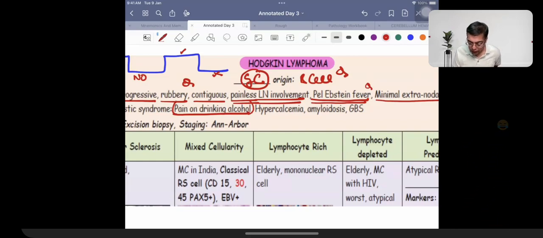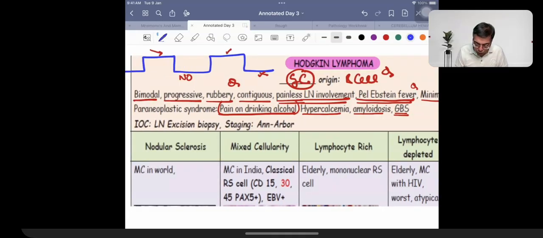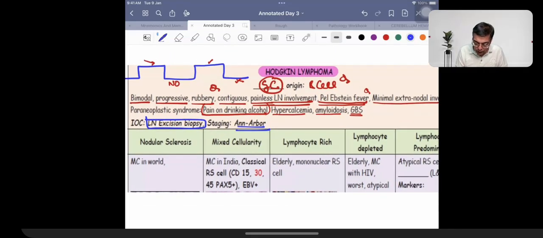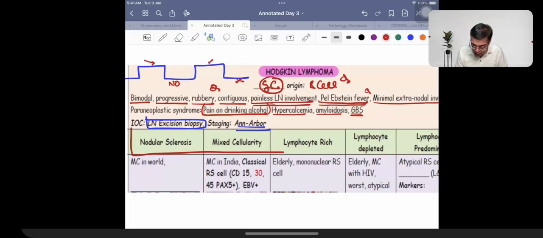Patients can also have other manifestations like hypercalcemia, amyloidosis, and Guillain-Barré syndrome, right? We do the investigation called lymph node excision biopsy for these patients, and we follow a particular type of classification. This is just a quick recap. There are two types of Hodgkin's as per the WHO classification. First is what is called classical Hodgkin's lymphoma.